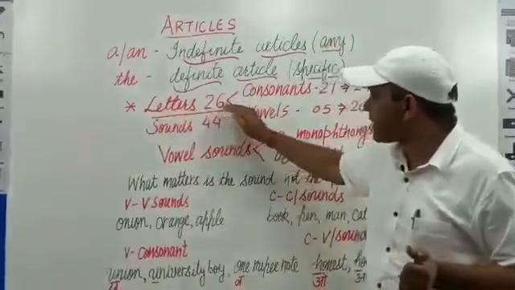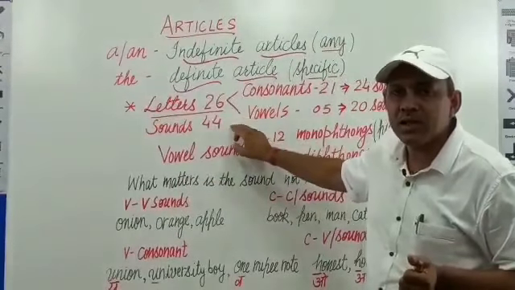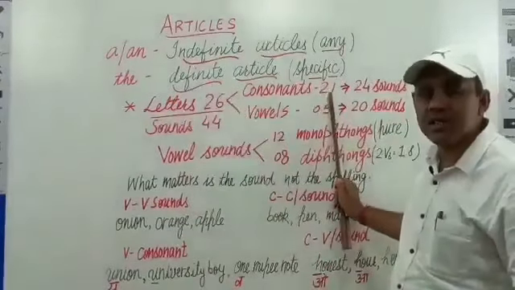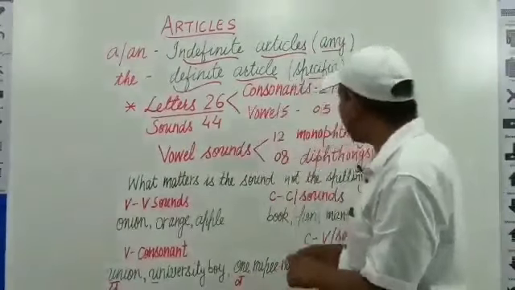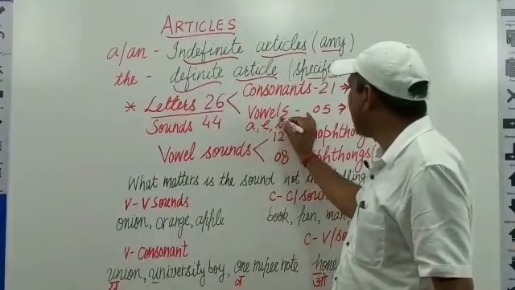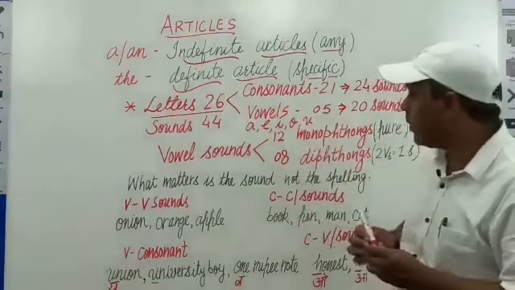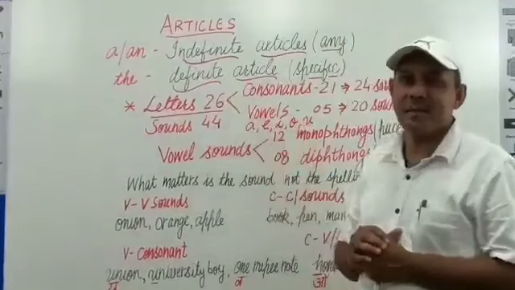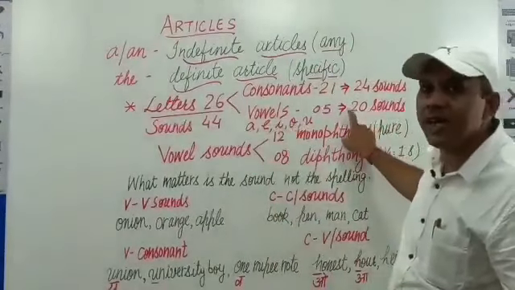As you know, 26 letters A to Z produce 44 sounds. And out of these 26 letters, there are 21 consonants and 5 vowels. Which letters are vowels? A, E, I, O, and U. These 5 letters are known as vowels. They produce 20 sounds, not 5 sounds.